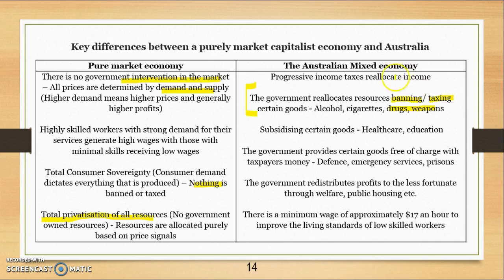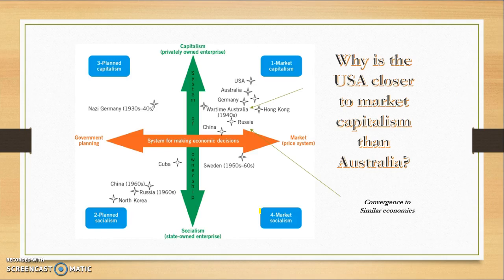The government also provides other goods like defence and emergency services. They redistribute profits to the less fortunate through welfare and housing. And we also have things like minimum wages that influence markets so that low-skilled workers get protected. So there is government intervention within Australia through banning certain goods, through subsidising certain goods, through having things like a minimum wage.